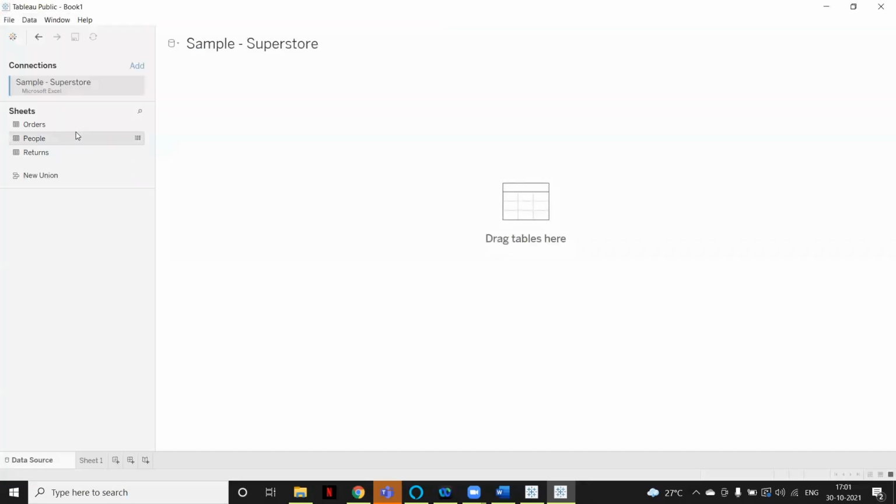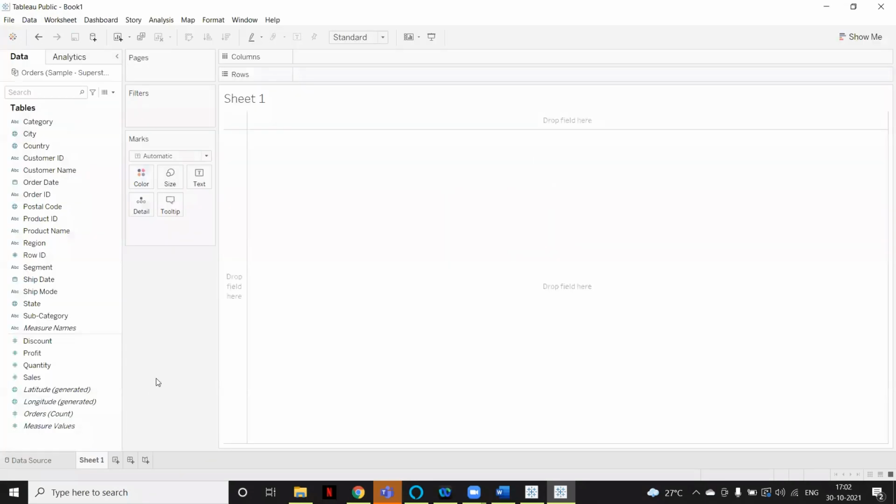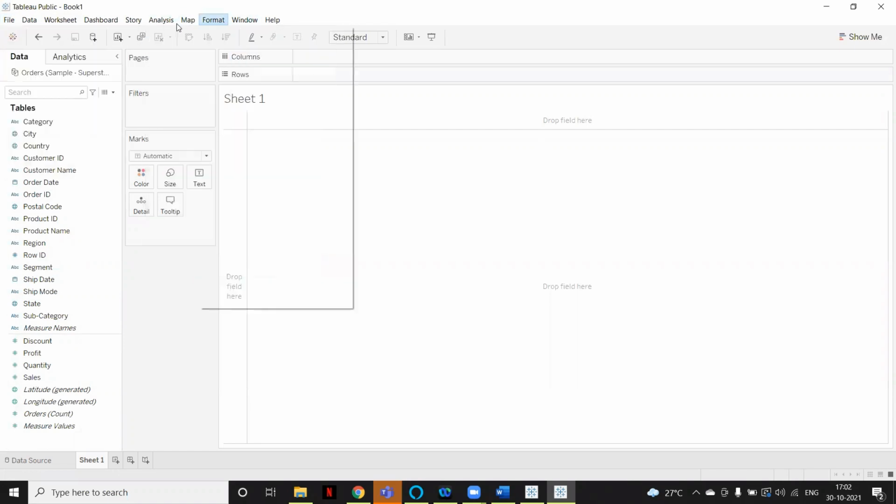It's quite similar to Desktop, but definitely there are some limitations in Tableau Public. You can see the same layout is coming, and you can start practicing. For now, maybe you can download the Public, but you cannot save whatever you have created in Tableau Public. That is a limitation, and you cannot publish that on the server. There is no option of server in Tableau Public. So for practicing purposes, if you just want to learn, you can install this. This is totally free, it won't expire after 14 days. So you can use this for practicing.